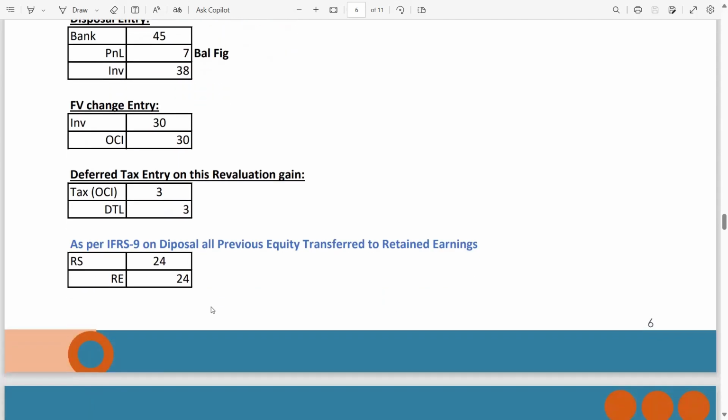Now, as per IFRS 9, on disposal, all previous equity has to be transferred to retained earnings. So the last entry is revaluation surplus debit, retained earnings credit, 24 million. Why is one equity component shifted into another equity component, and not into a P&L item or another head? Because these are equity transactions, and equity transactions will remain in the equity column.